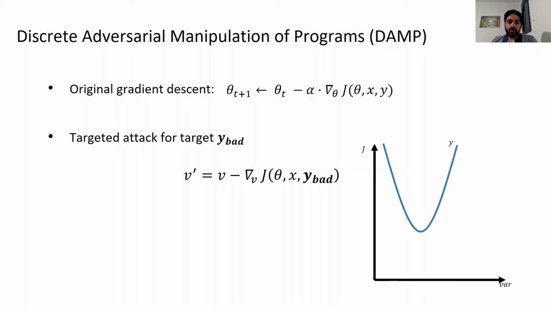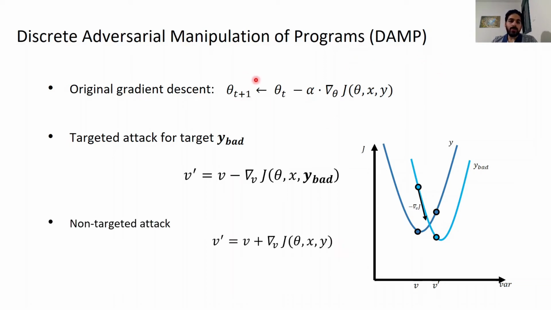Here is an illustration of the process. For a given variable named v, the loss is low for the correct label y and high for the adversarial target y bad. By computing the gradient of the adversarial loss function, we can move to a different v prime that has a smaller loss for the adversarial target. For a non-targeted attack, we use the same gradient as for training, but instead of the minus here, we're adding the gradient to v. In this way, we increase the loss instead of decreasing it.